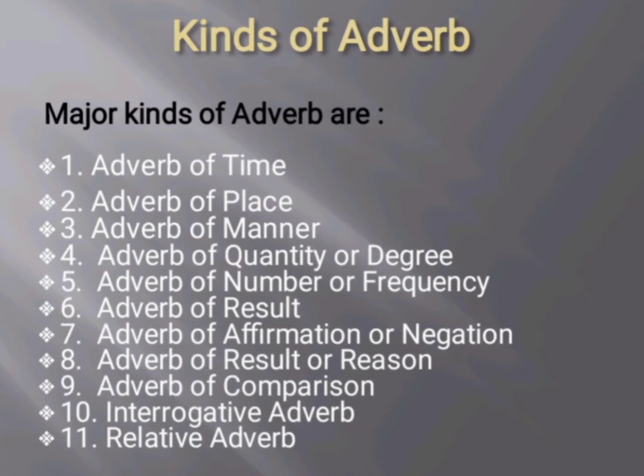Now we'll see different kinds of adverb. Major kinds of adverb are adverb of time, adverb of place, adverb of manner, adverb of quantity or degree, adverb of number or frequency, adverb of result, adverb of affirmation or negation, adverb of result or reason, adverb of comparison, interrogative adverb, and relative adverb. These are the different kinds of adverb.